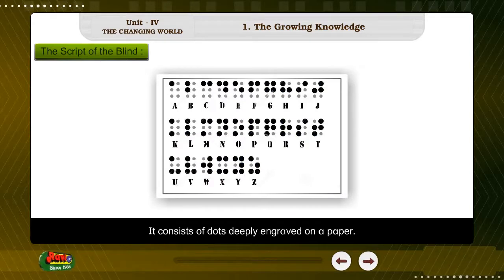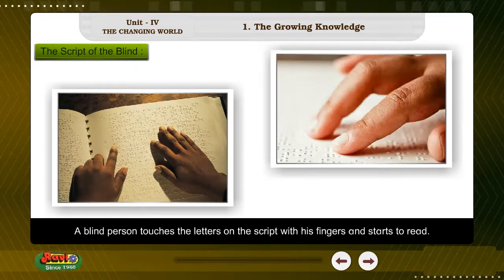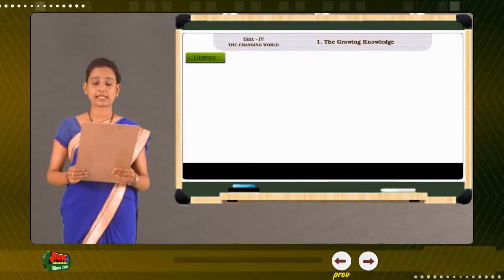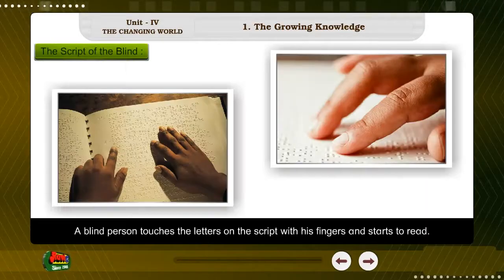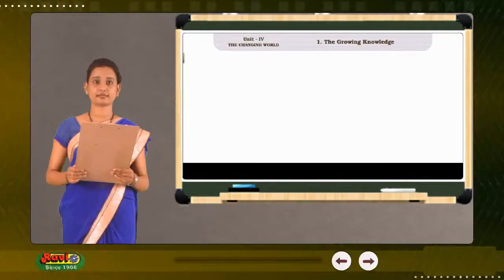It consists of dots deeply engraved on a paper. A blind person touches the letters on the script with his fingers and starts to read. This script is a great merit to the blind.